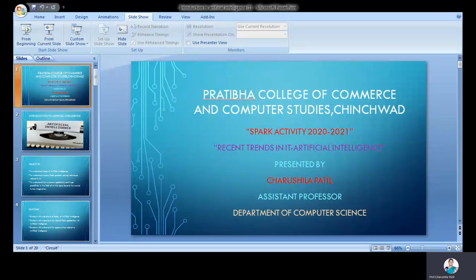Then the last one is gaming. Again, there are many more applications, but I have listed a few here. AI plays a crucial role in strategic games such as chess, poker, tic-tac-toe, and solving puzzles, where a machine can think of a large number of possible positions based on heuristic knowledge. So these are the applications of artificial intelligence. Again, there are many more applications.